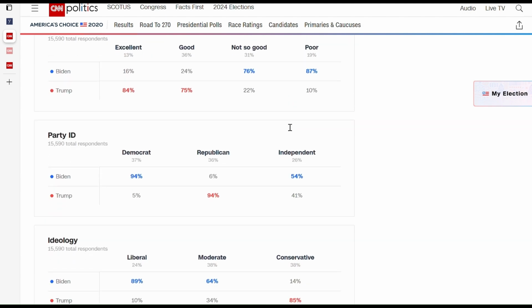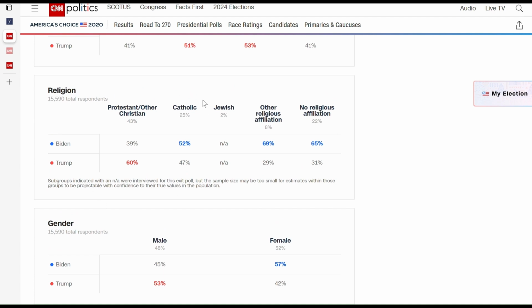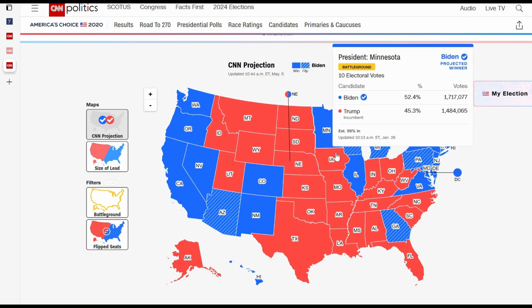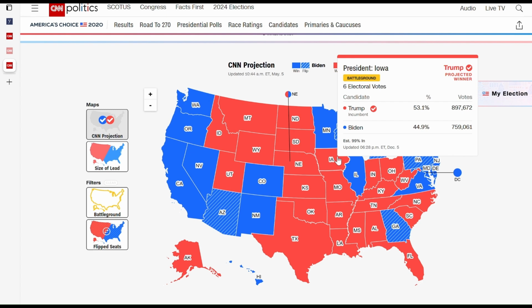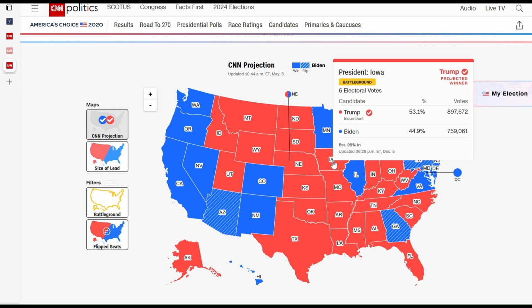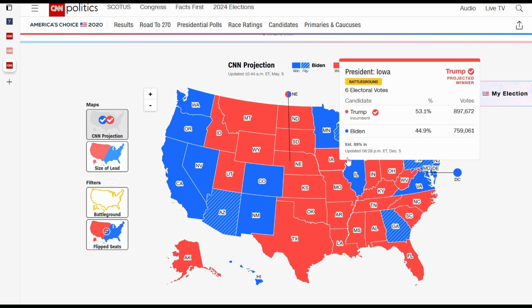To be even more precise, you go down here and you look at the religion part, all right? So you're looking at religion, again, 43% of US eligible voters here are Protestant or other Christian, and in this category, 60% for Trump. This was really important here in the Iowa region, here in the upper Midwest. Iowa is a state which is very evangelical. It was really important for Trump to rally his base here in the 2024 caucuses, back in January, and so this is really important for Trump.